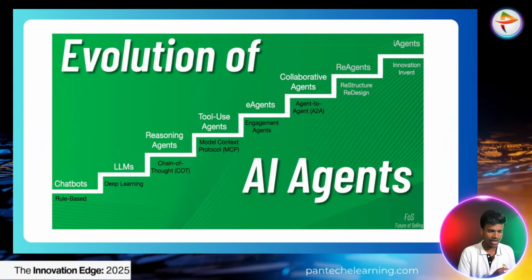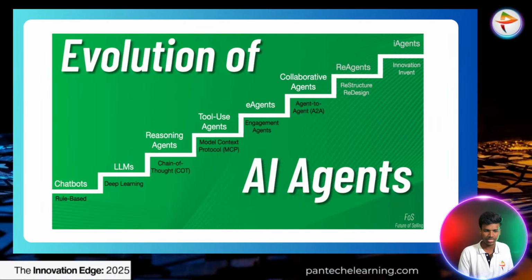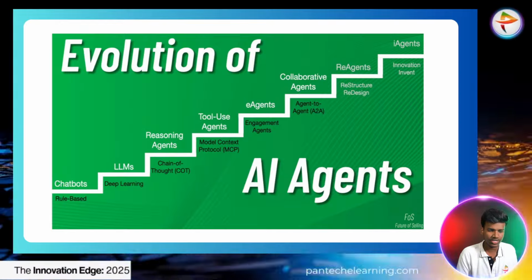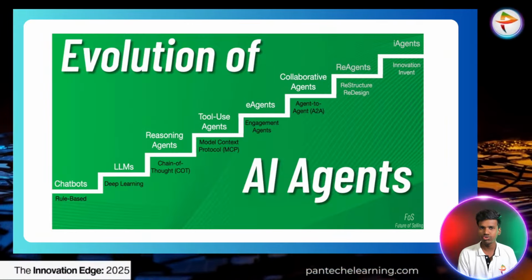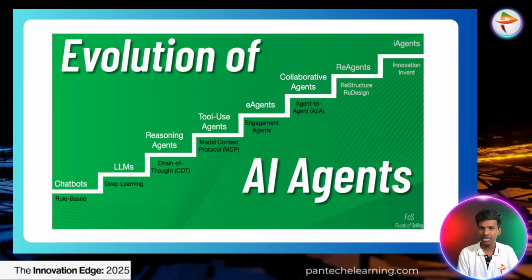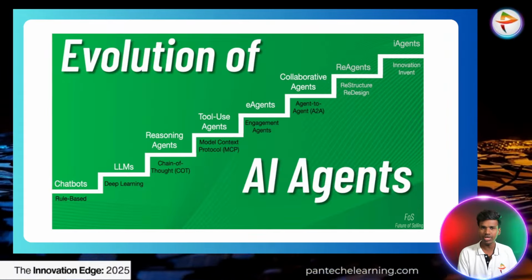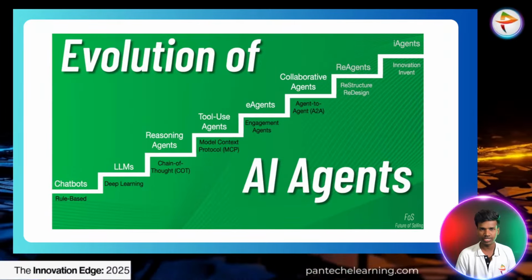Okay, and the next one is the tool use agent, that was model context protocol, that was MCP. Tool use agents, for example, yesterday I had to create an email sending agent. I was using one particular tool, that was Lindy AI. Same like that. That is the best example for a tool use agent.